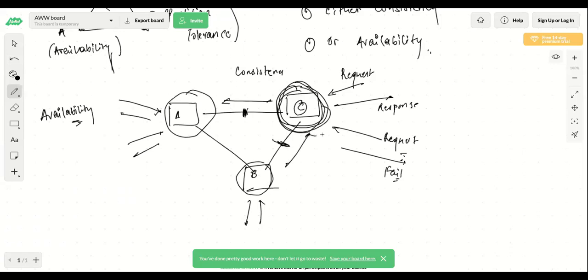So this is consistency and availability. In case of availability, it's okay even if your data is not the latest one, you will still return the response. But in case of consistency, if there is a network partitioning and this system can't connect with the other system, then if you receive any request on this particular system, you will send a failure. You might get a 500 or some HTTP error in such cases. But your A and B will still work as expected.